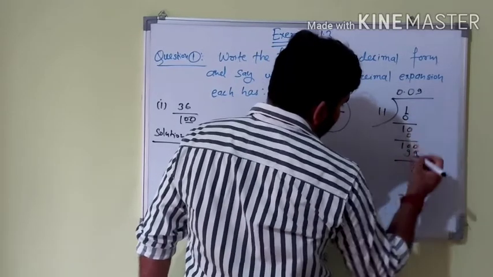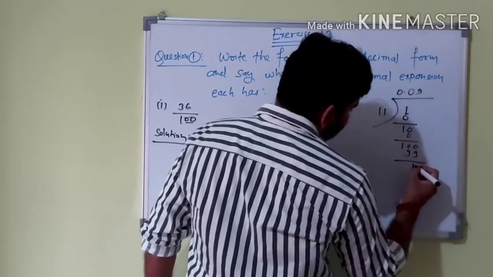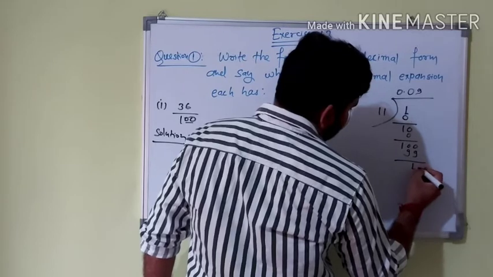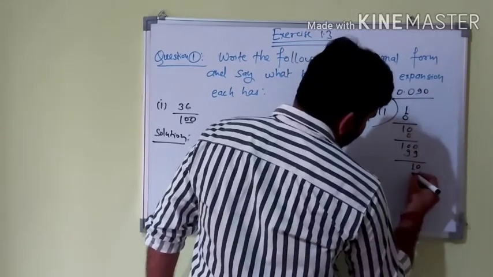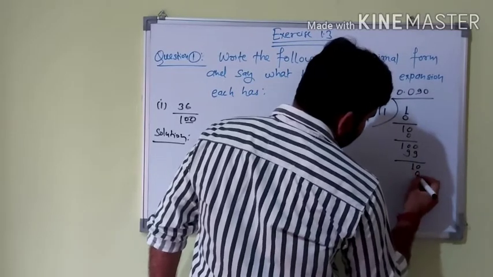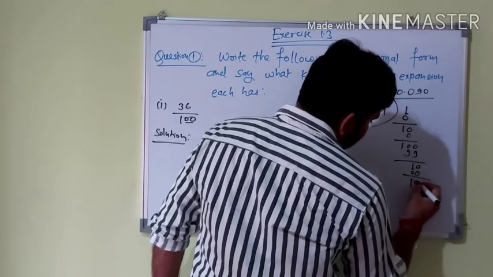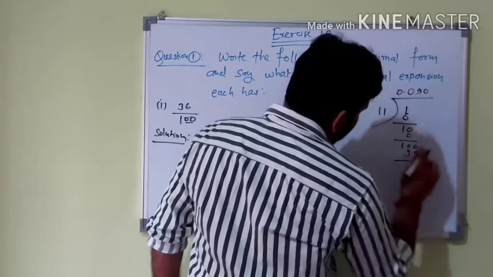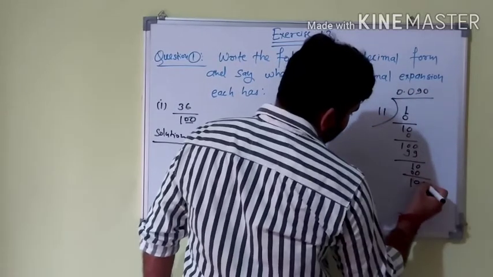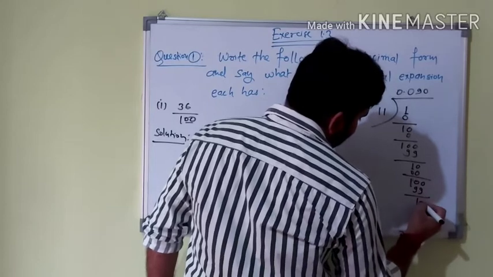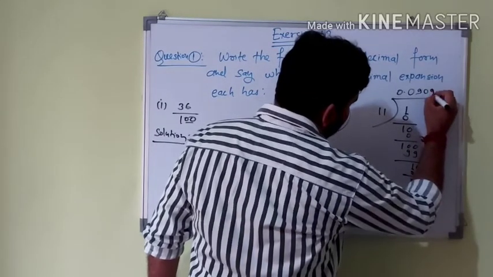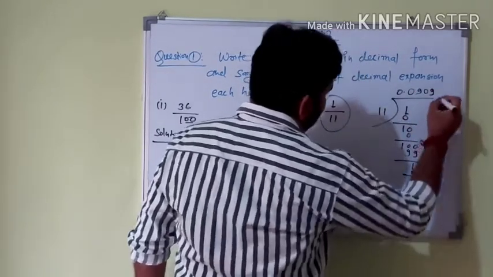Again it goes 0 times, we write 0, it becomes 10, then again 0, and we get 99 and remainder 1. That means this number is repeating.